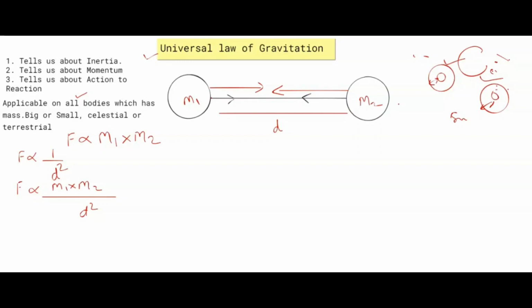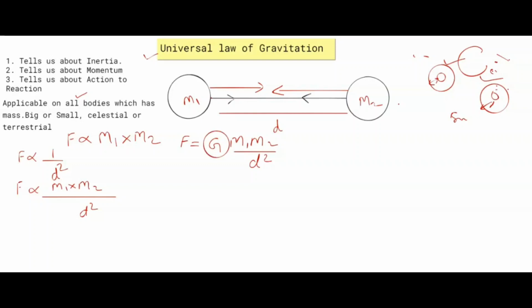If I write it in equal form, we have to place a constant: F is equal to G m1 multiplied by m2 upon d square, where G is the universal constant.